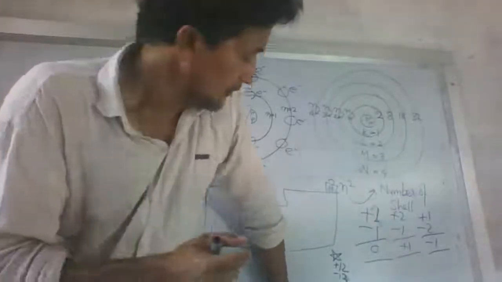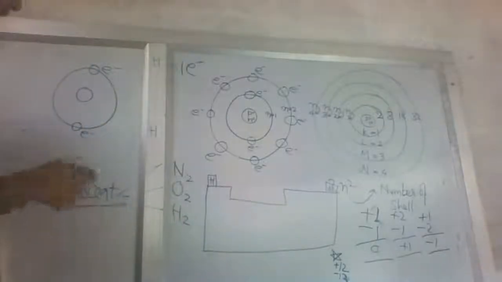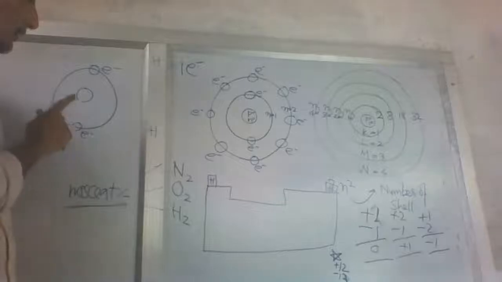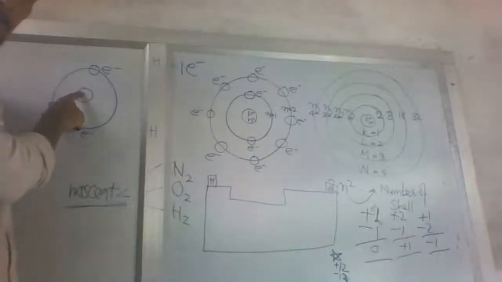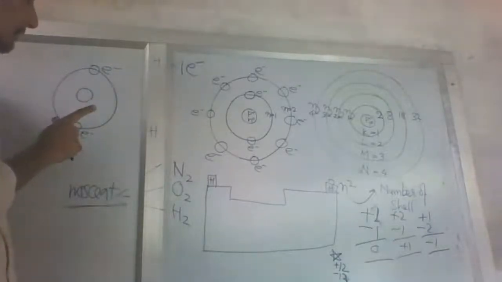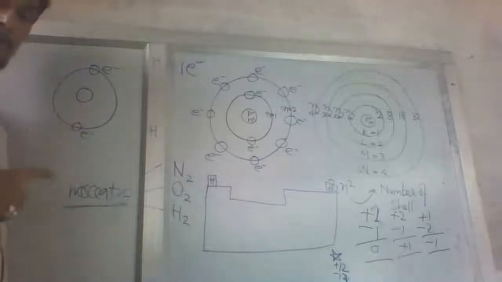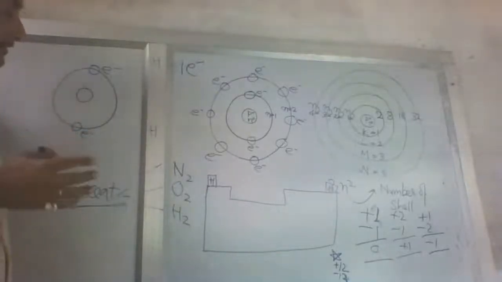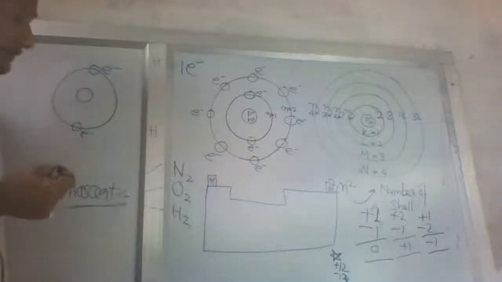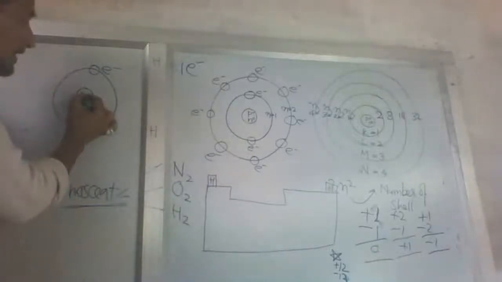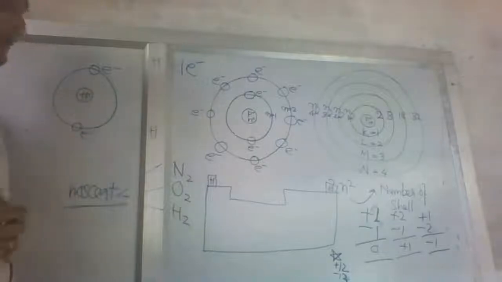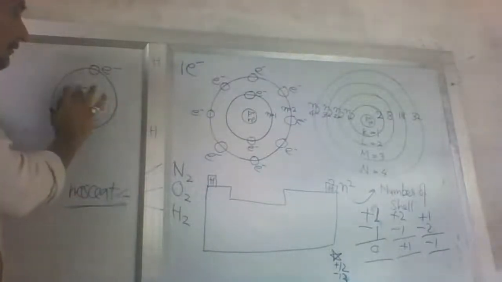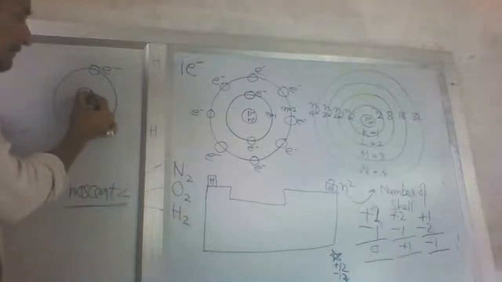Now, what we have done is given one electron over here. This is the only atom in the periodic table which has no neutron. There is only 1 proton.